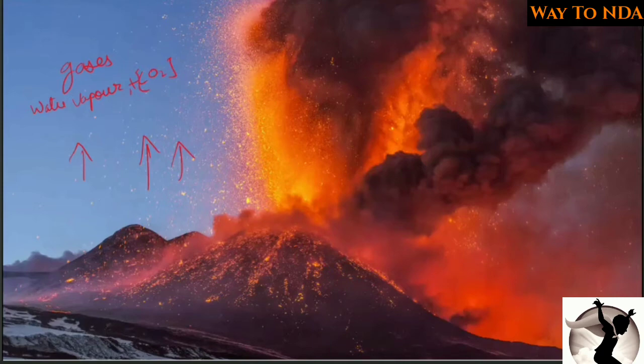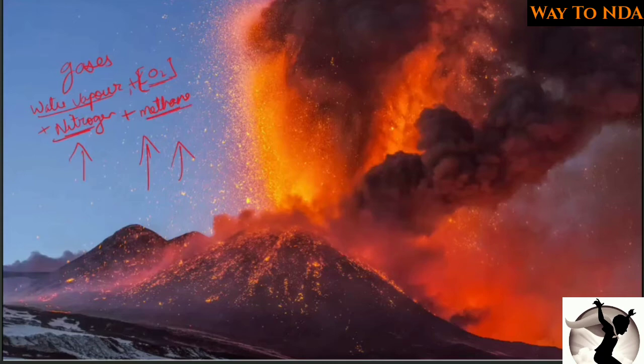Okay, and along with the carbon dioxide there was nitrogen, and along with the nitrogen there was methane. So these type of gases were coming outside from the interior part of the earth. Okay, water vapor, carbon dioxide, nitrogen and methane.